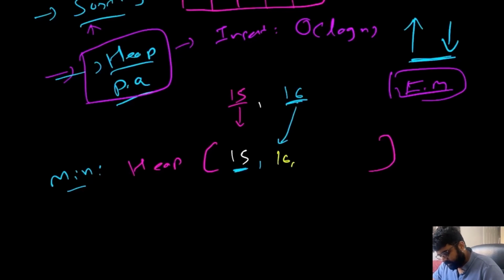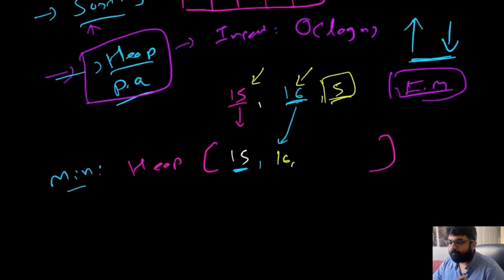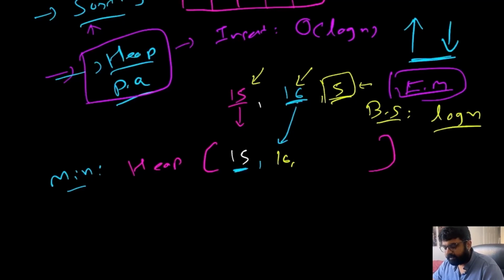Now suppose we have another value coming in, and that is value number 5. This value number 5 is lesser than 16 and 15 both. So it is going to find a proper place for 5 to be stored, and it does that using binary search. And we all know that binary search takes log n time. So first it is going to do the binary search to calculate where to put this 5. It calculates that currently 5 is the minimum value, so it is going to put 5 at the beginning, and take care of all the other values. So our heap is going to look like 5, 15 and 16.